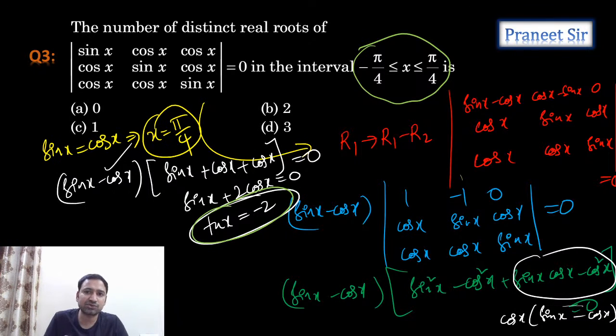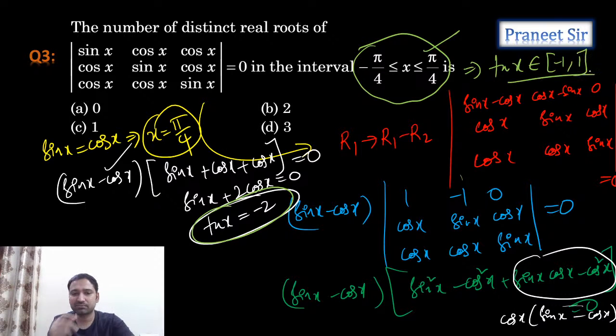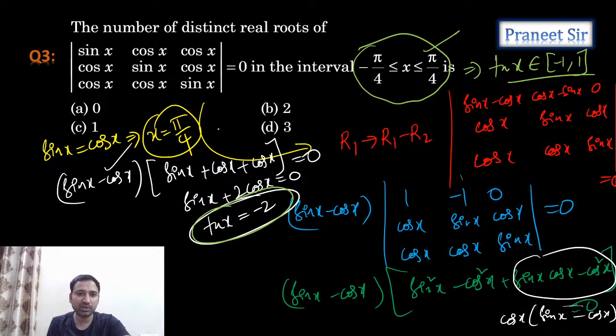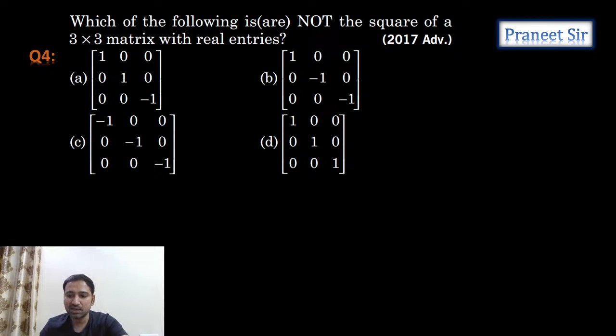So tan x equals minus 2 doesn't have a solution in minus pi by 4 to pi by 4. Why? Because if x belongs to minus pi by 4 to pi by 4, tan x belongs to minus 1 to 1 only. But here we got tan x equals minus 2. So there is no solution for the second one, guys. There is only one solution, which is x equals pi by 4. Clear? So what is the answer then? Third option is the answer.